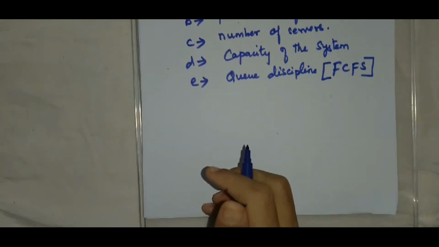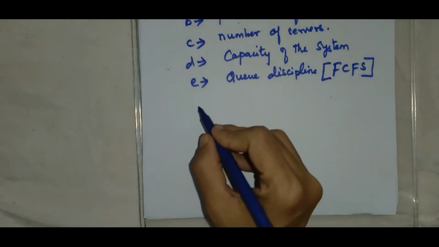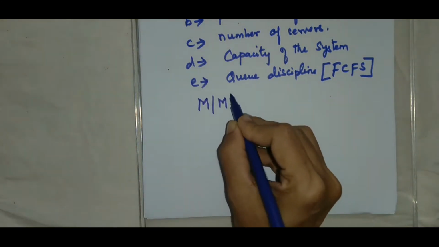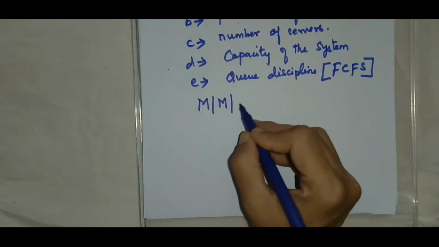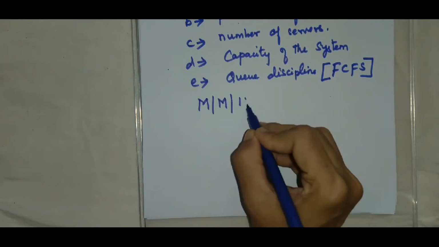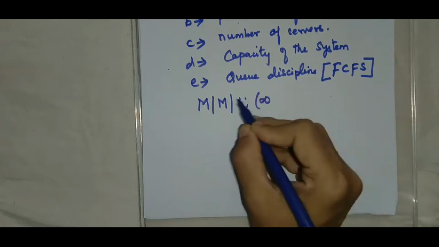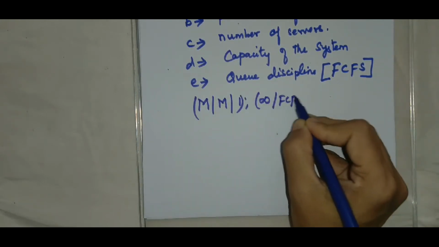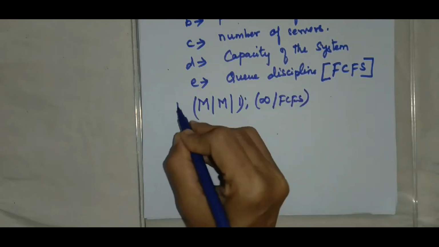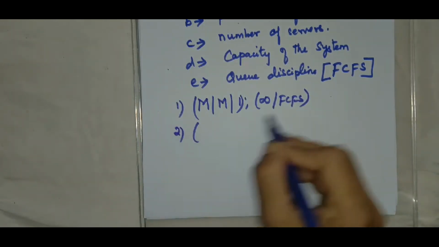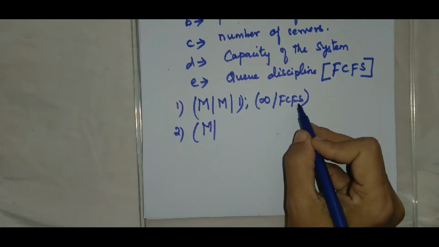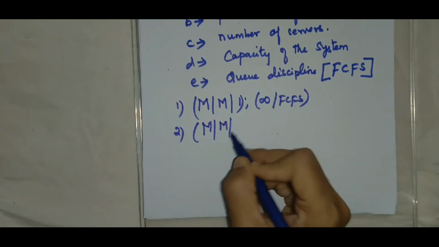In this unit, we are going to discuss the standard models. These are the 4 models we are going to discuss. I will explain what this means. M slash, because our queue discipline is first come first serve. That's why in all the models, the queue discipline, that is E under consideration, is first come first serve.